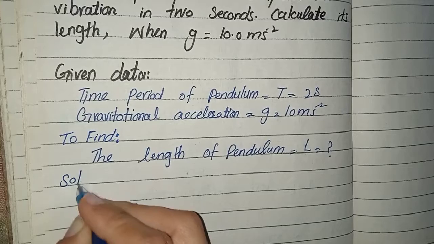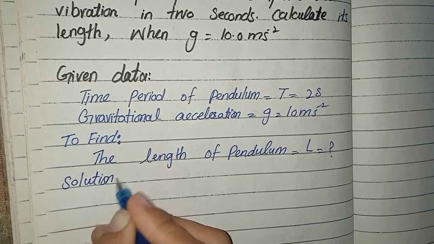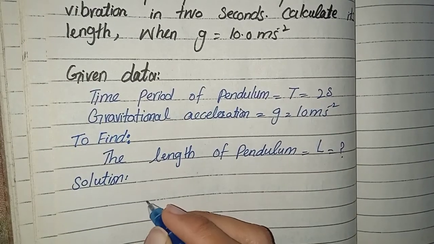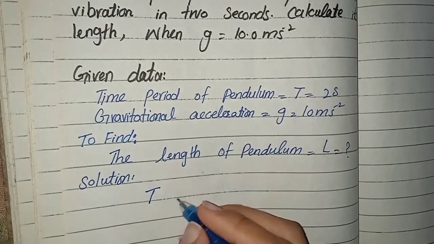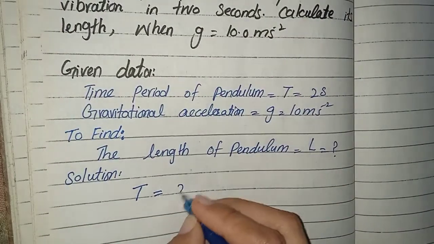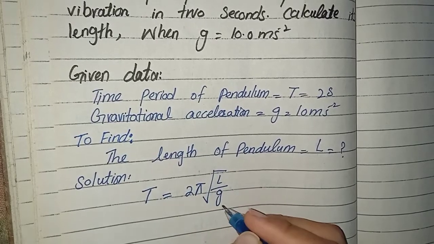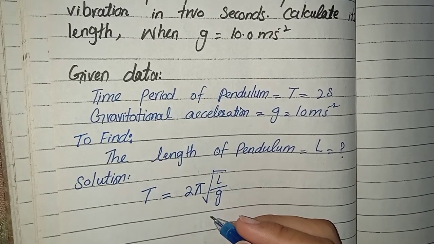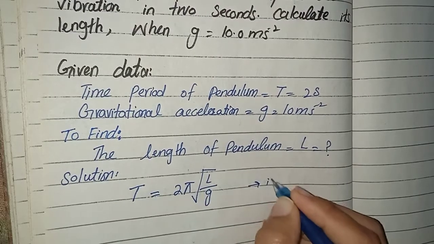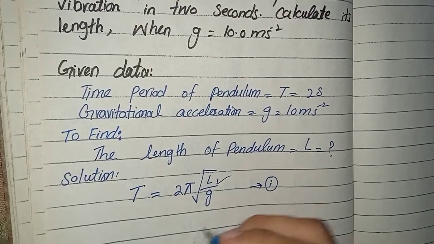Now the solution. We know that the formula of the time period of the pendulum contains the values of the length and the gravitational acceleration, and from that fundamental formula we can find the length.